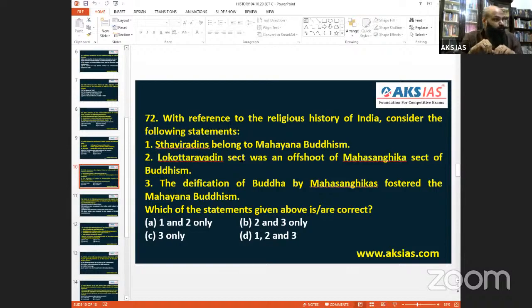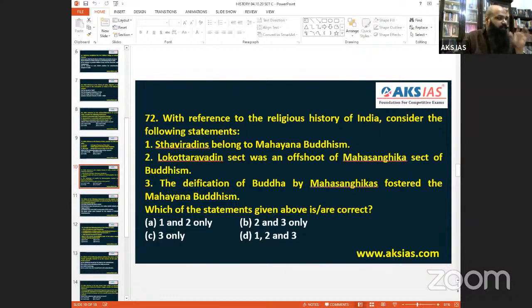Lokottaravadin sect was an offshoot of the Mahasangika sect. Yes, Lokottaravadins were part of the Mahasangikas, and later on there were some differences and they separated also. That was an offshoot. That is very evident in the statement also. So they were once upon a time together. So 2 we can accept.